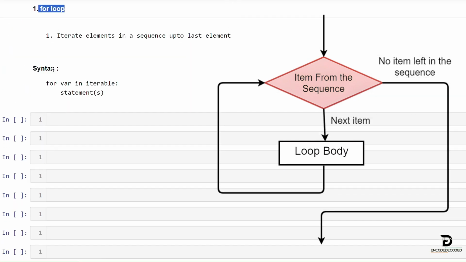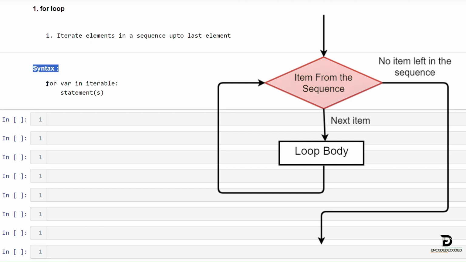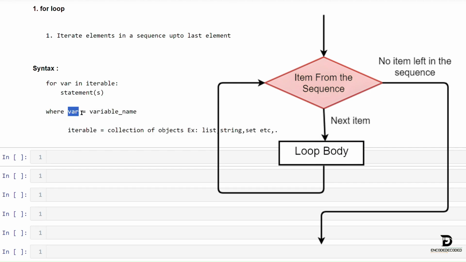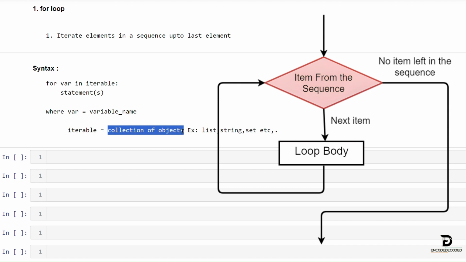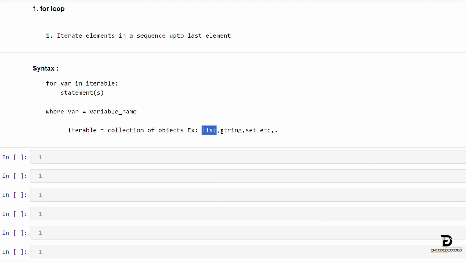Here is the syntax: for variable in iterable, followed by statements. Here variable is the variable name, and iterable is a collection of objects, for example list, string, set, dictionary.